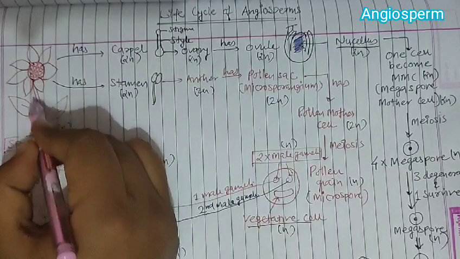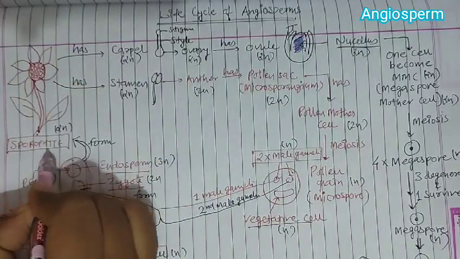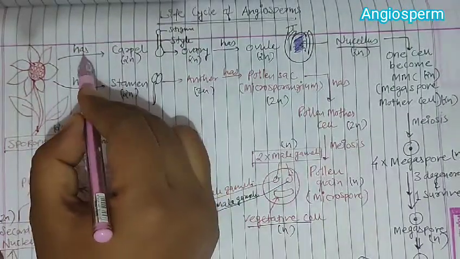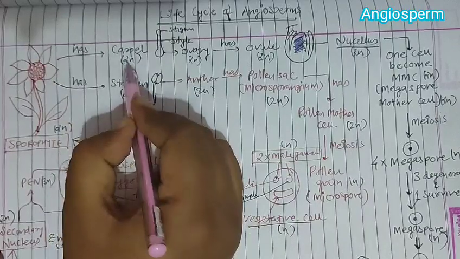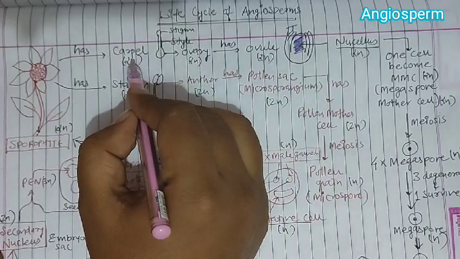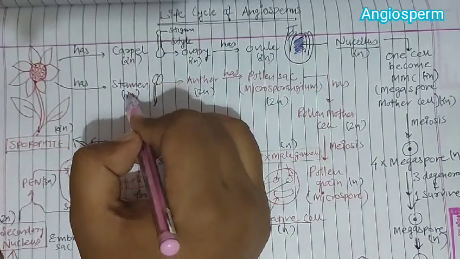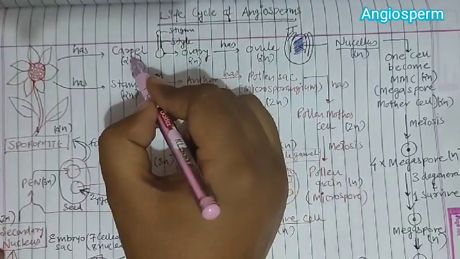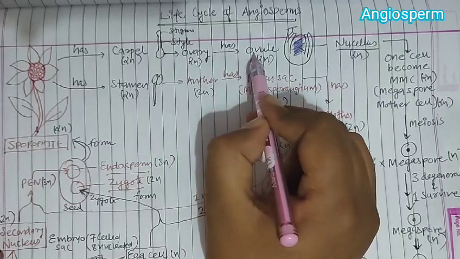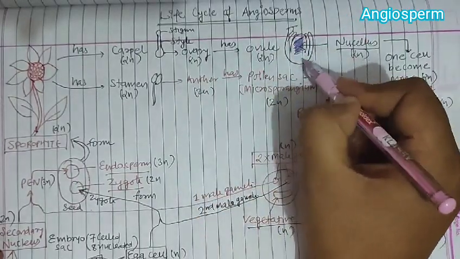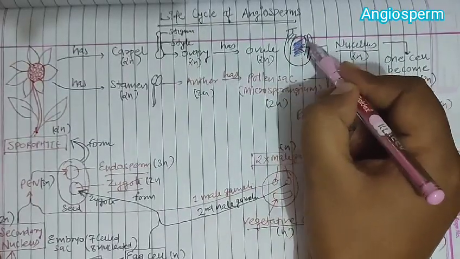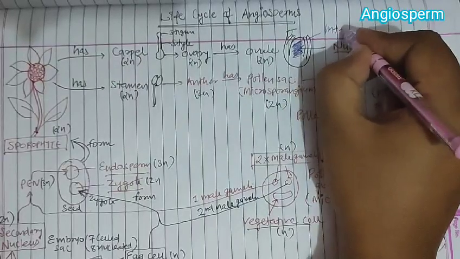As you can see here, this is the structure of a flower, and the flower is diploid, so we can consider it a sporophyte. Now this sporophyte has both carpel and stamen. The carpel is the female reproductive organ and the stamen is the male reproductive organ. First we talk about what occurs in the carpel, that is in the female, and then we will discuss the stamen. Now the carpel is made up of stigma, style and ovary. The ovary has an ovule, and in the ovule, if you see, the ovule looks like this. This is the micropylar end, this is the chalazal end, in between you have the nucellus, and these are the integuments.